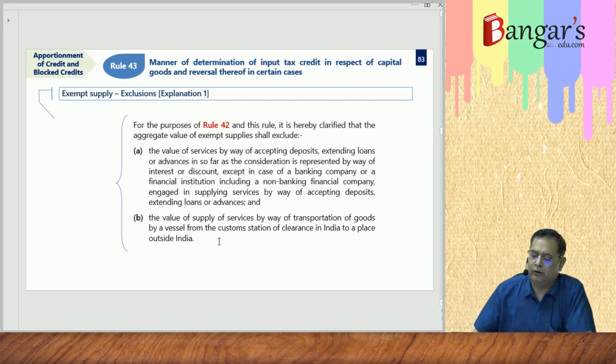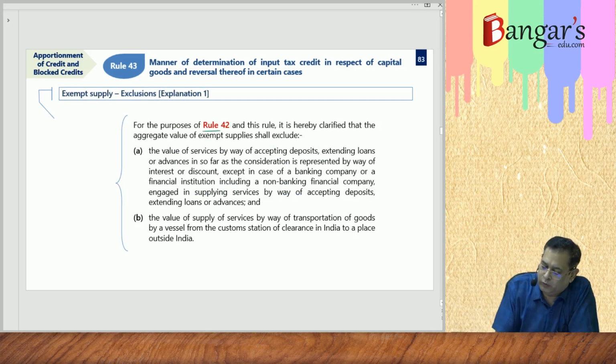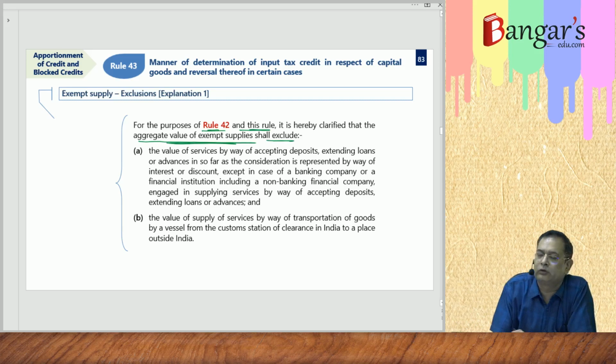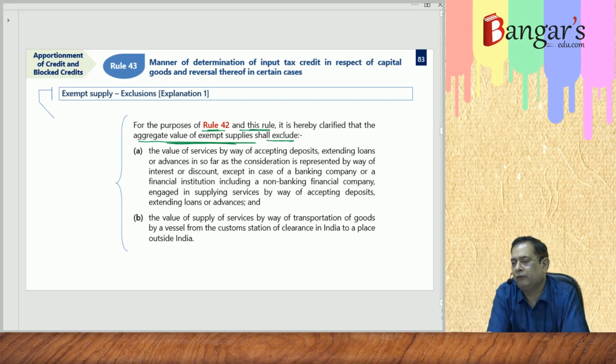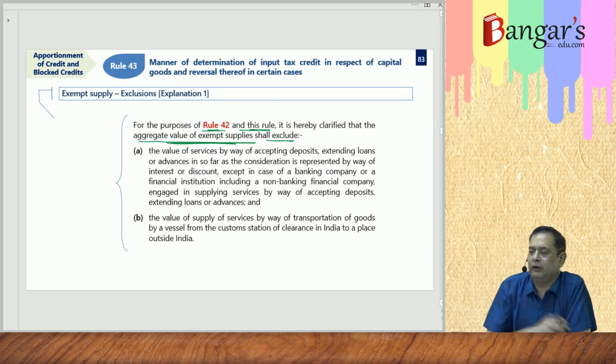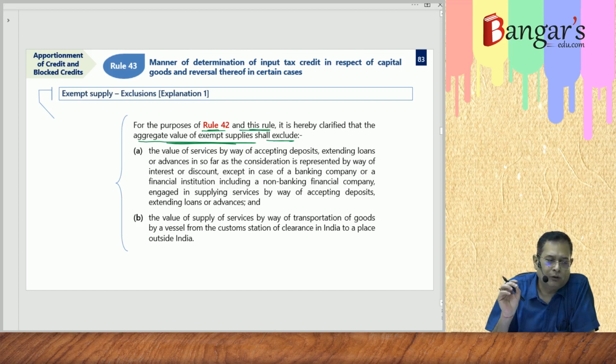And here we have already discussed this particular rule 42 as well as this rule 43. It is hereby declared that the aggregate value of exempt supplies shall exclude, in case we have extended any loans, given any advances or deposits, and we earn any interest or any discount, then the interest and discount element will not be included in the value of the exempt supply.